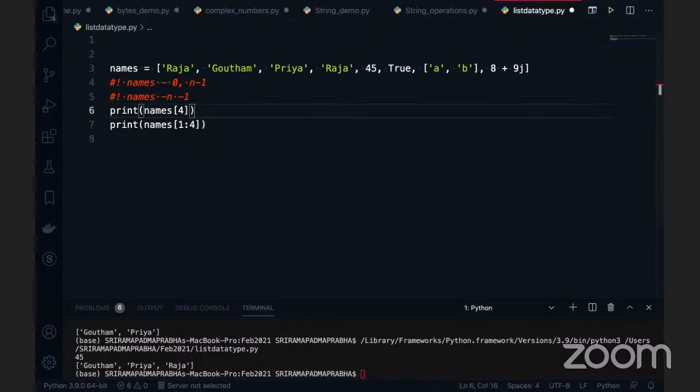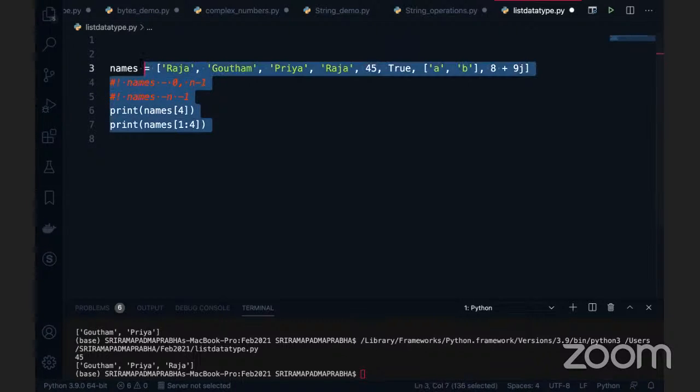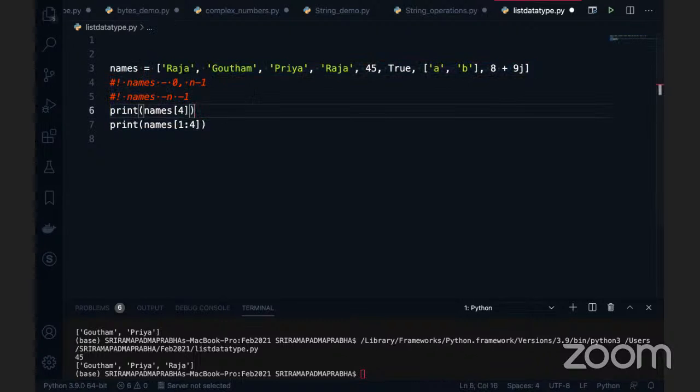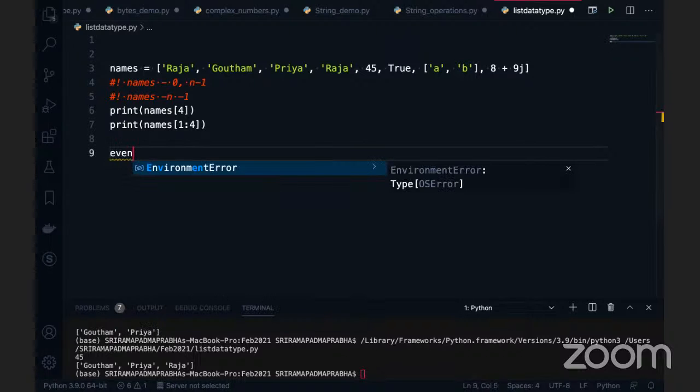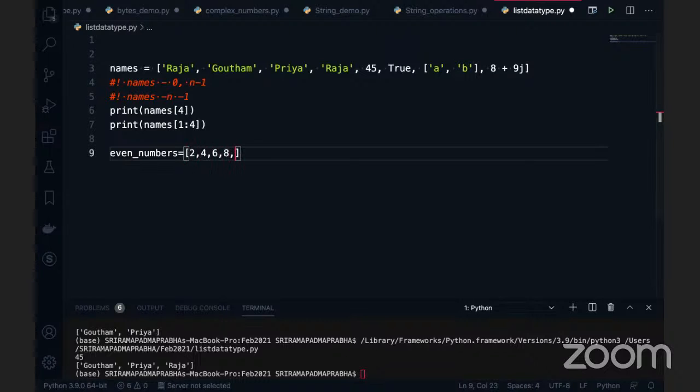The difference, I will tell you, is that it stores different heterogeneous data types, and it also allows duplication of the data. Okay. So can I add two lists? For example, take this one. There are even numbers. Even numbers is equal to 2, 4, 6, 8. These are the even numbers.